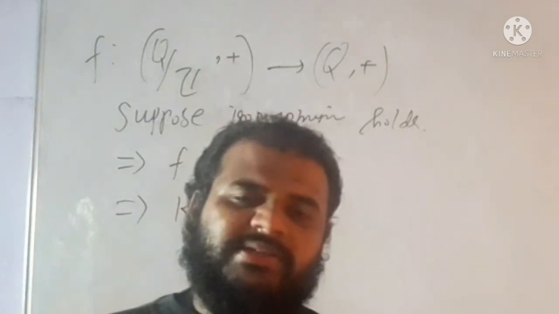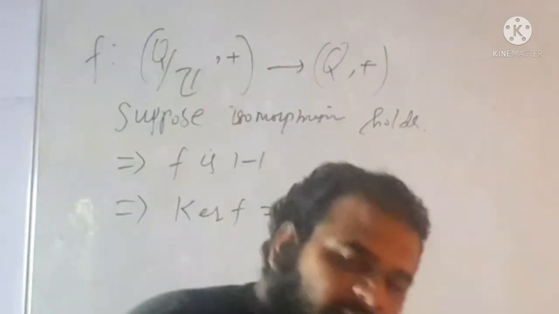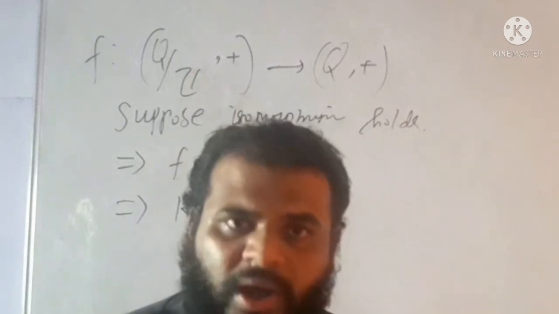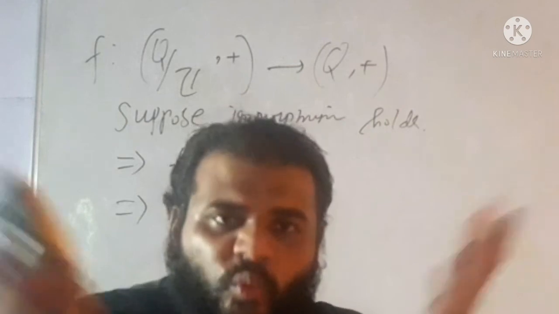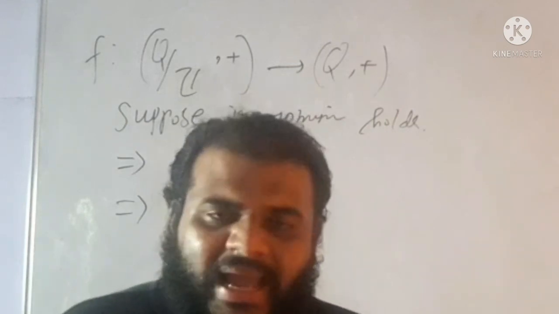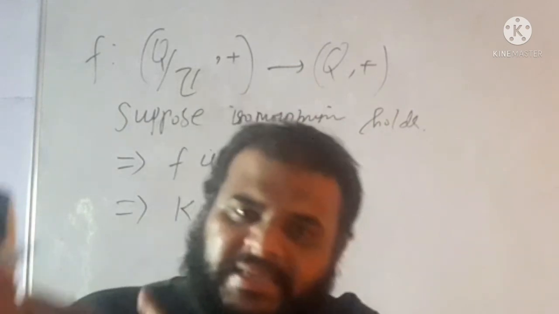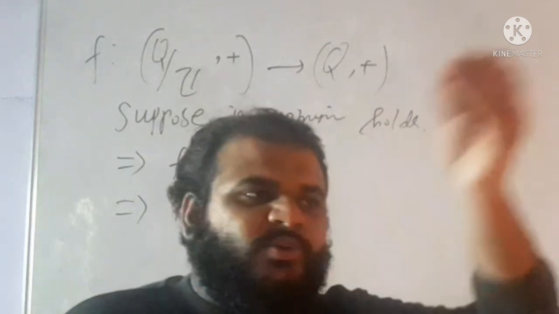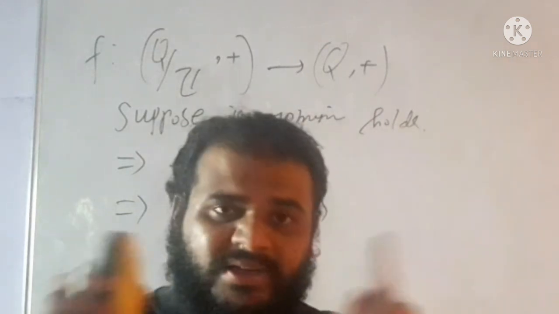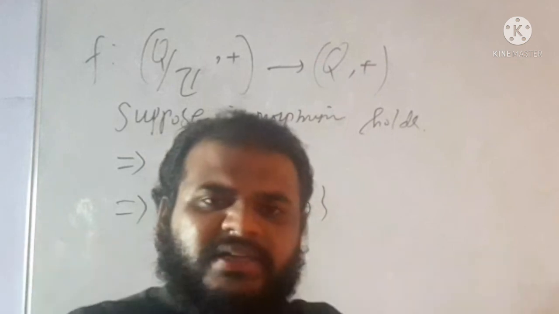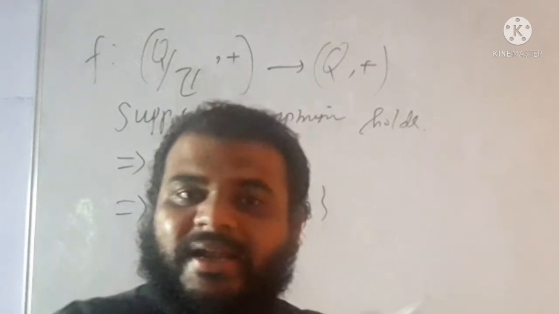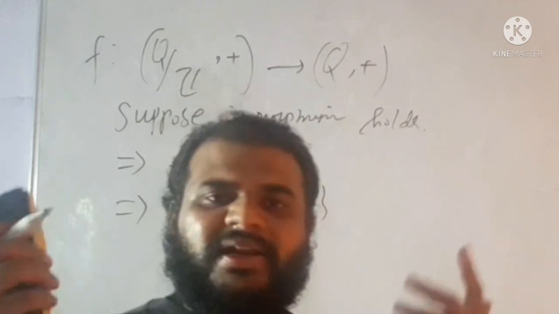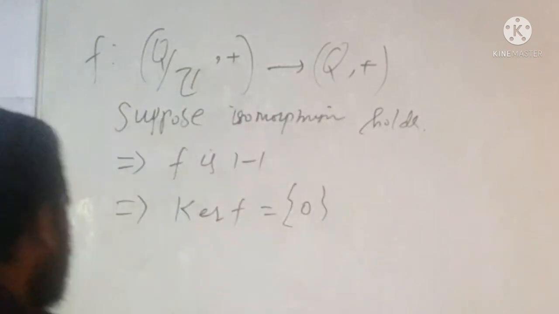Can the image of a finite order element be an infinite order element? Is this true or not? Okay, if not, how can you generate it? The only way left is that you send each element of Q modulo Z to the identity of Q. Once you do this, this fails to be 1-1. Once this fails to be 1-1, it cannot be an isomorphism. There cannot exist an isomorphism. Okay, I hope you have understood the logic.